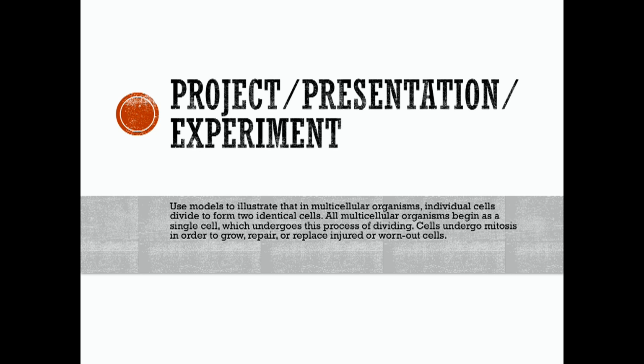Cells undergo mitosis in order to grow, repair, or replace injured or worn out cells. So, I challenge you to create a project, a presentation, an experiment, a model of the cell cycle or mitosis, and show your teacher that you can explain all of this.